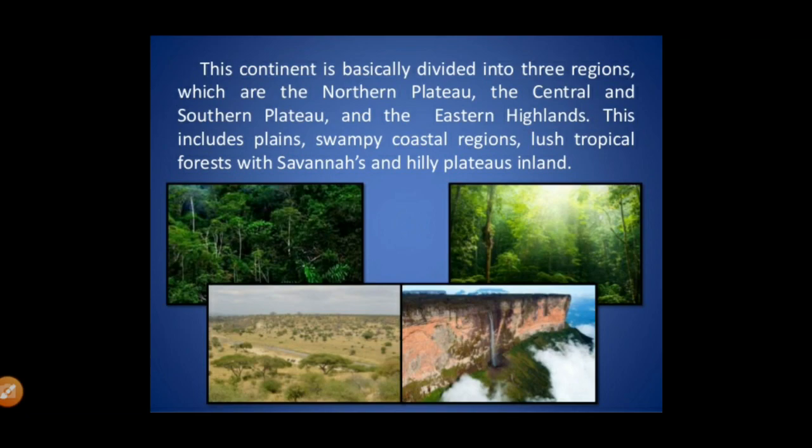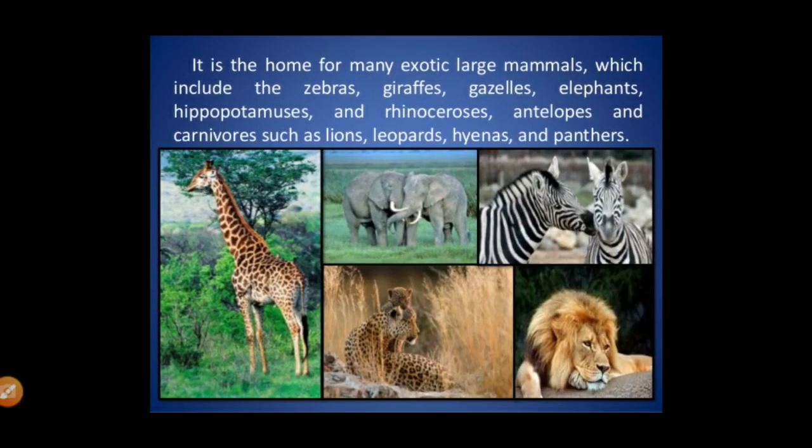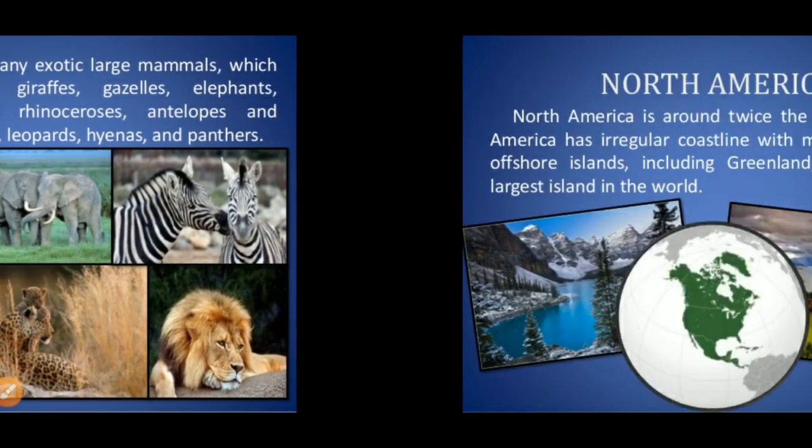These are the different land masses in Africa. It is the home for many exotic large mammals, which includes zebras, giraffes, gazelles, elephants, hippopotamus, rhinoceros. Many others are there. It is the place for them.